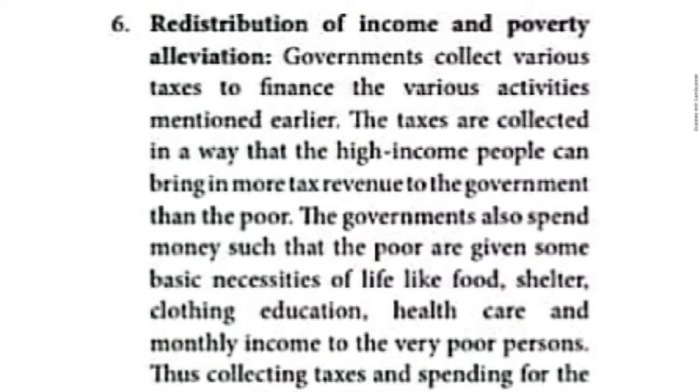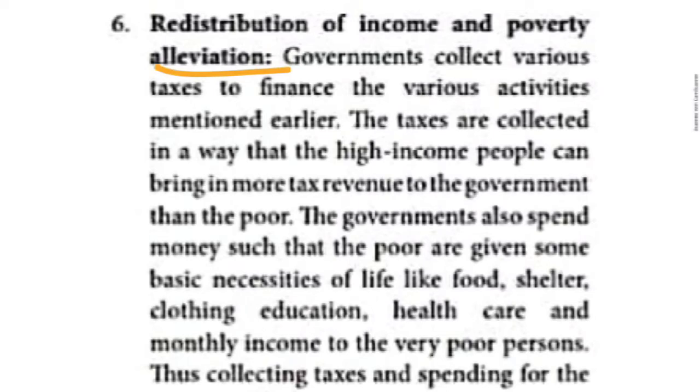redistribution of income, as well as poverty alleviation. What does alleviation mean? You can underline in your book, children. Alleviation in the sense removal. Okay, removal of poverty, at the same time redistribution of income. In this para, what is given in the sense? Government is levying taxes upon the high income people.